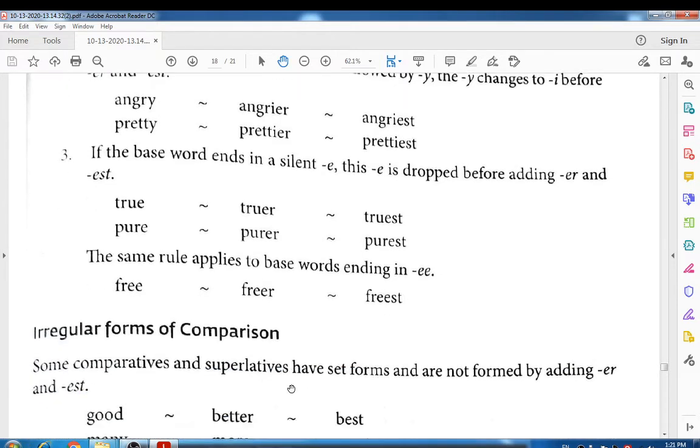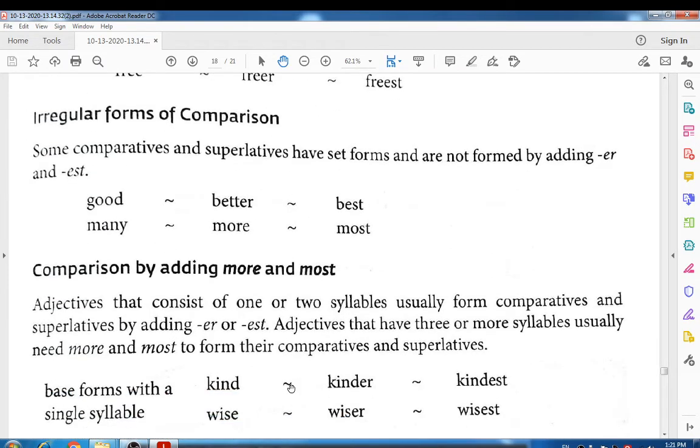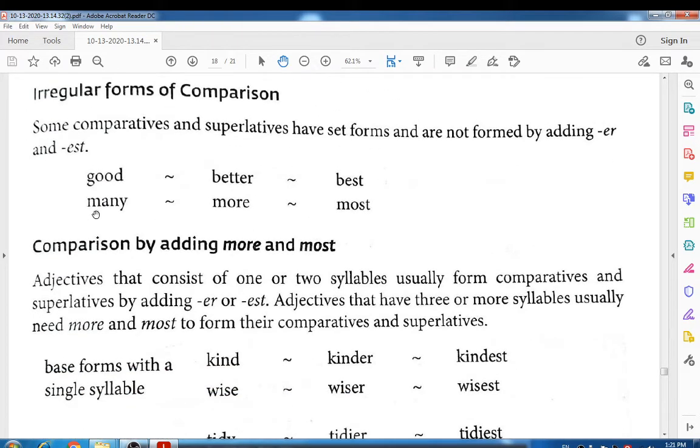Okay, then irregular forms of comparison. Some words, like good and many, have irregular comparison forms. Some comparatives and superlatives have set forms and are not formed by adding er and est; it is not possible to add er or est to them.